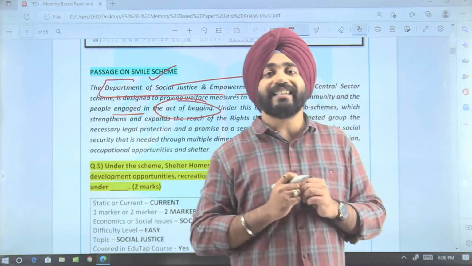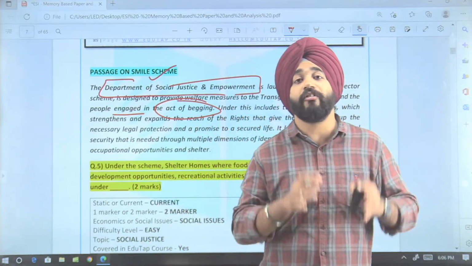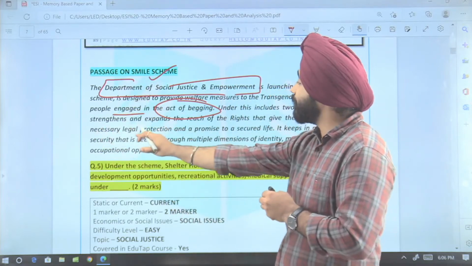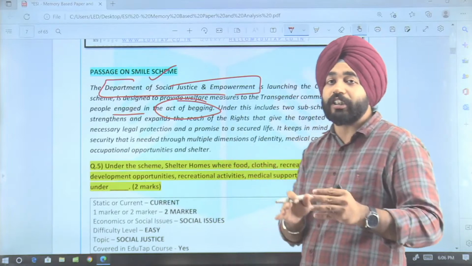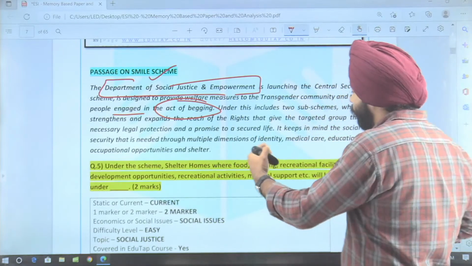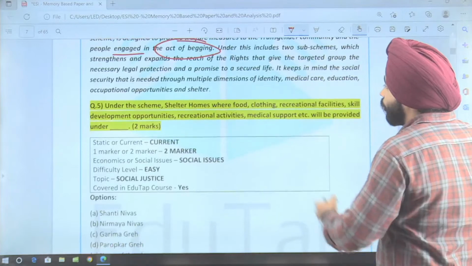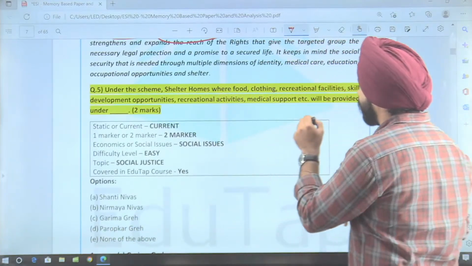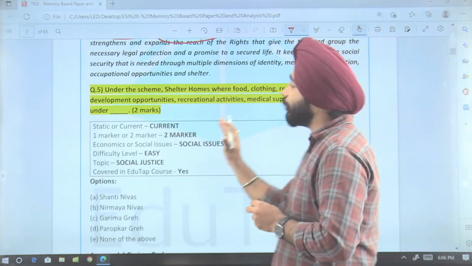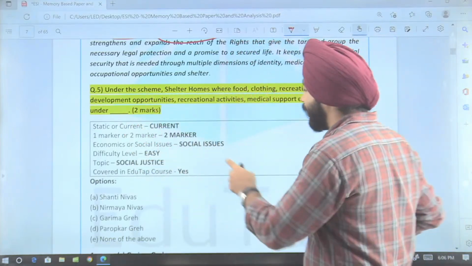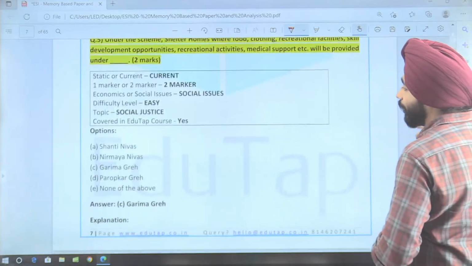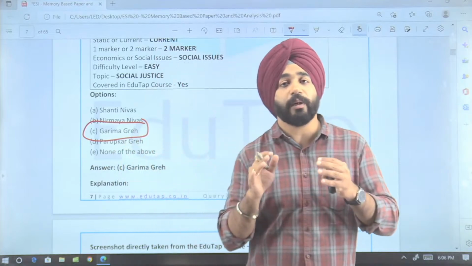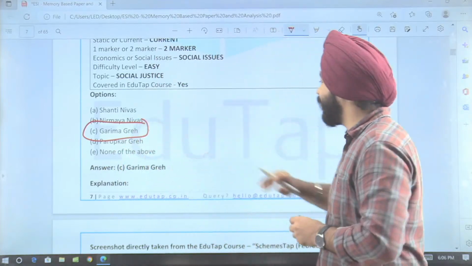Now the SMILE scheme was launched in the month of Feb. See, Feb 2022, the SMILE scheme was launched. So that's why they have asked a question from the newly launched scheme also, that was released 3 to 4 months before your examination. So the first question is, under the scheme, shelter homes are basically being constructed. These shelter homes will be provided under which of the following? And the answer here is Garima Grah. So Garima Grah, basically, is where shelters are being provided to the people. That is the answer here.